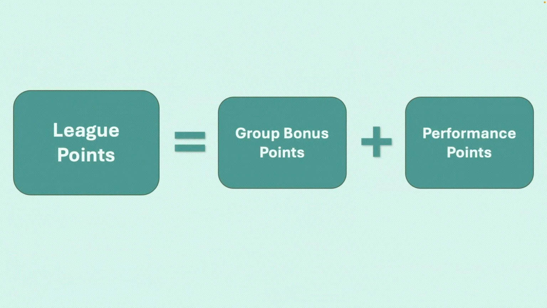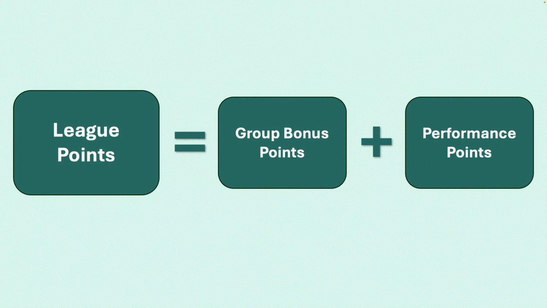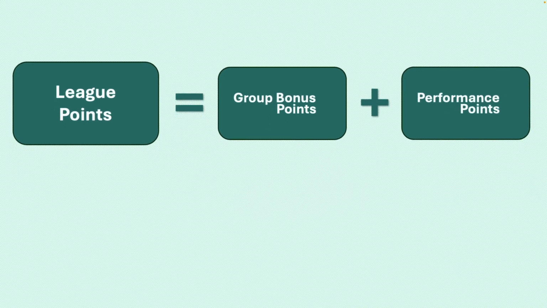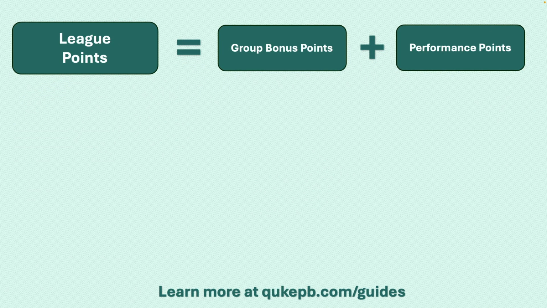In a Quke league, the standings will always be sorted from the highest point total to the lowest. Players earn leaderboard points in 2 ways: group bonus points and performance points. First, players are awarded group bonus points based on the level of competition in their group. Group bonus points are meant to reward players for playing against better competition. Group 1 will have the best players and the fiercest competition, so those players will receive the largest bonus. Group 2 will receive a slightly smaller bonus, and so on.